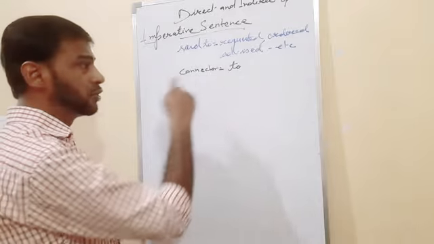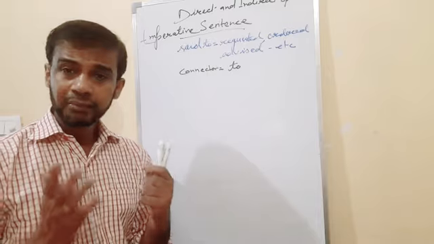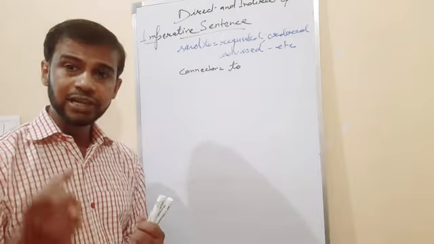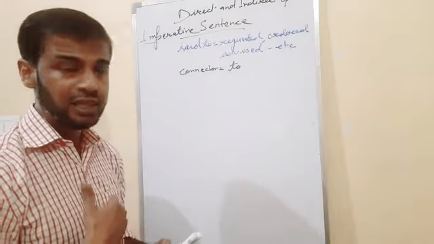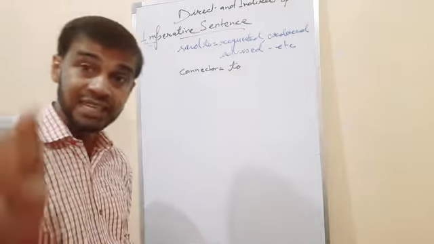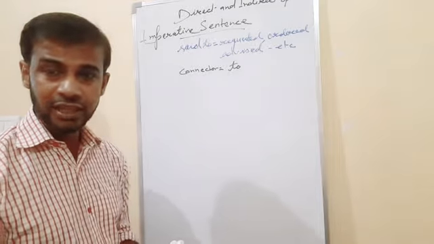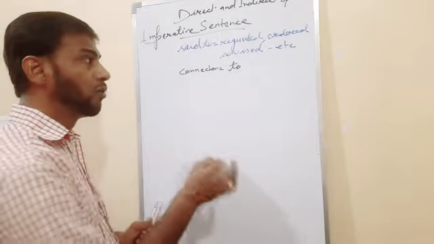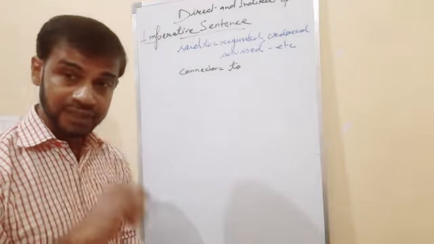The connector that comes is to. Clear? Because in an imperative sentence the subject is hidden, you will find the verb directly. After to, whatever sentence comes, we write the same way by changing the person. Only the person will change, nothing else. No tense is changed. No other connector comes. What comes? To, and you have to change the person if a person is mentioned.